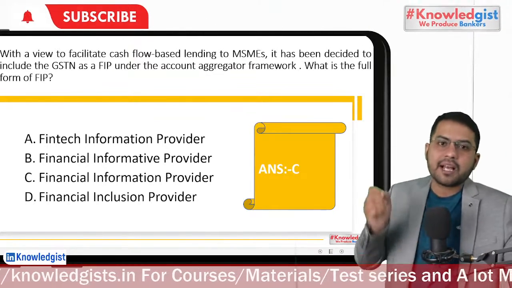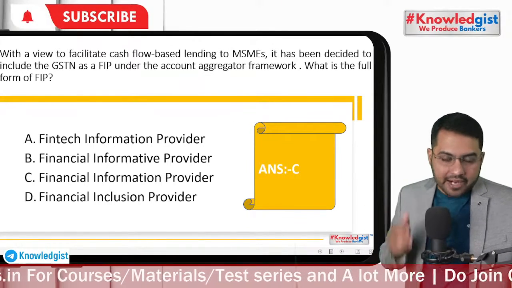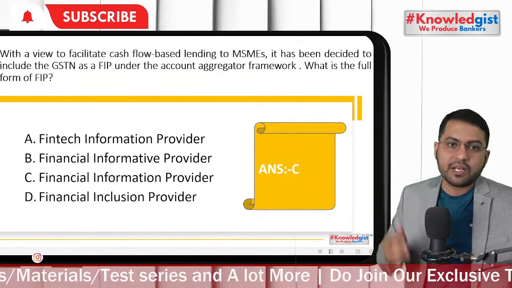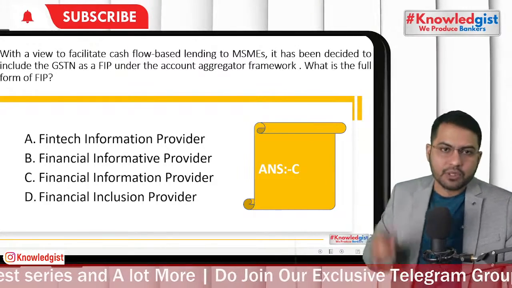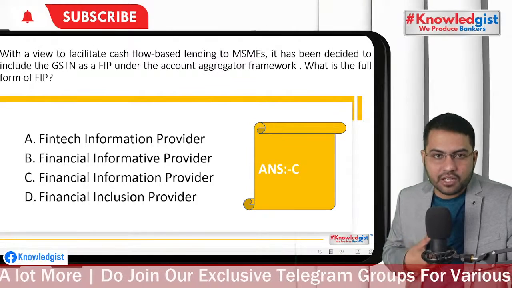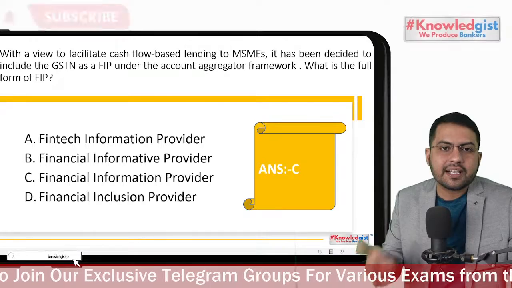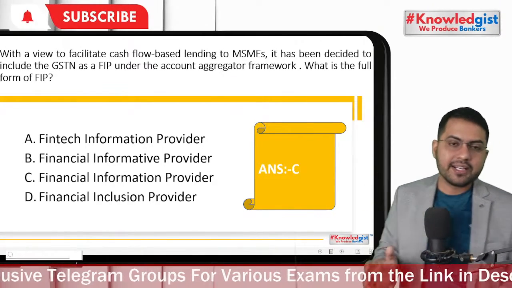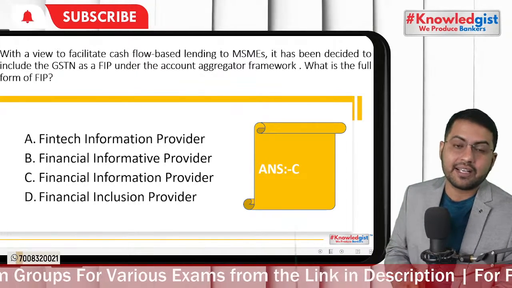Like someone is having a current account in SBI, and I am working in IDBI Bank and want to give a loan to the customer, and I don't know the behavior of that customer in his current account with SBI. So here I can be a financial information user, and I can seek information from SBI, which acts as a financial information provider, like we use it in CIBIL.